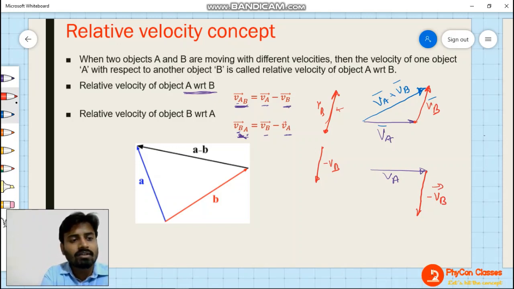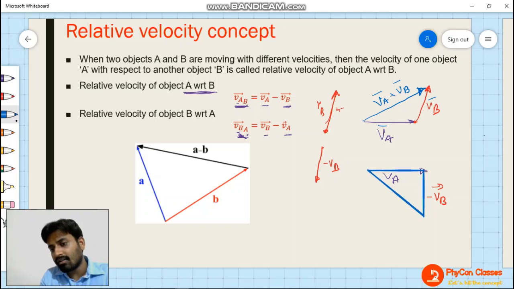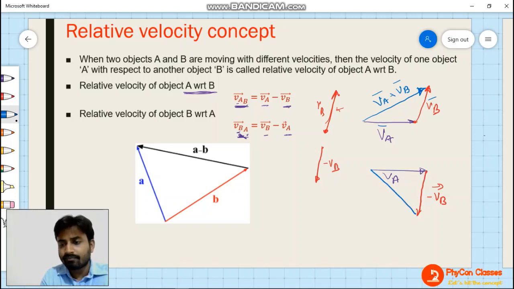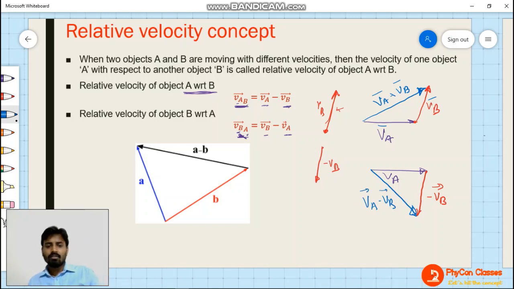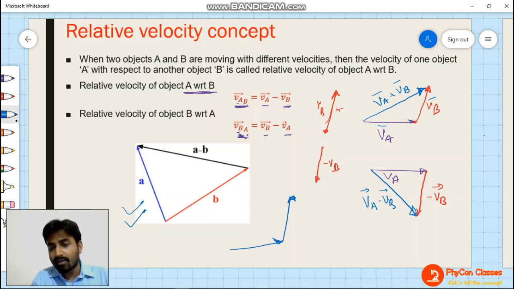And then the closing vector is going to give you VA minus VB. Understand? So this is another method. In this diagram, we are not drawing one vector starting from the end of another vector. No, this is not following that rule.